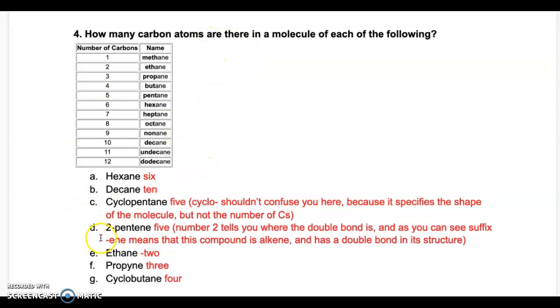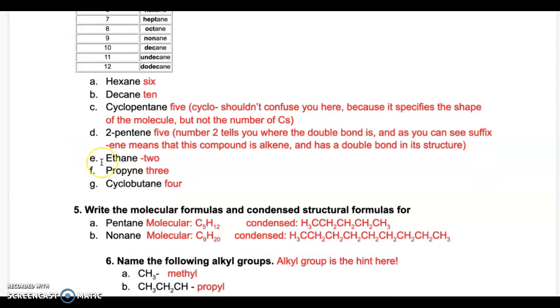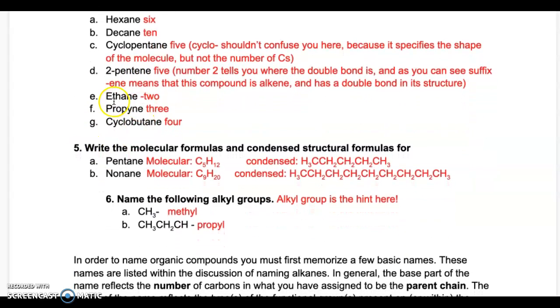How many carbon atoms are there in a molecule of each of the following? You look at the name hexane and you refer to your table and you can see that hexane has 6 carbons and you write 6. B asks you for decane. You look for decane and it's 10 carbons. This has to be memorized and you cannot have this table during your exam, but you have to make sure that you know and you quickly determine which one is which. So let's move on and we'll remove the table and we'll just try to determine.